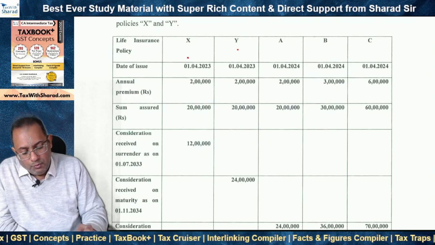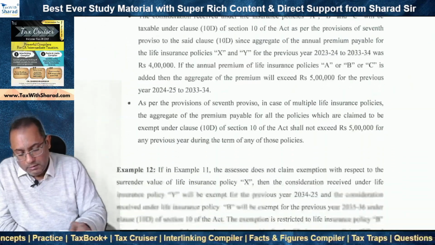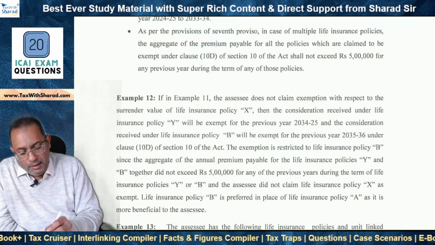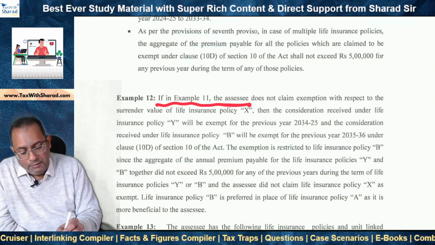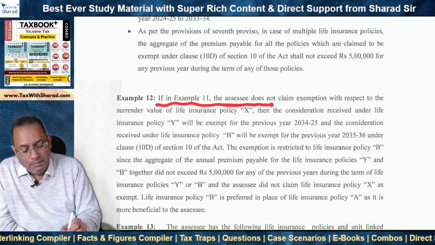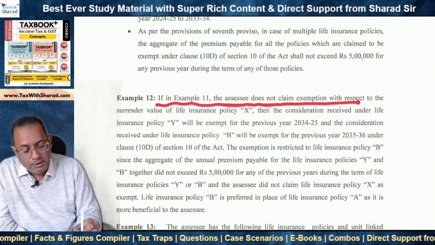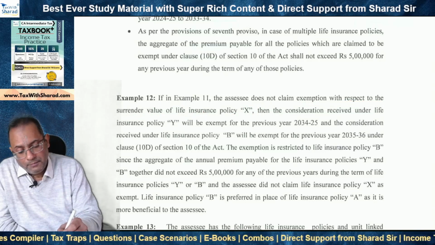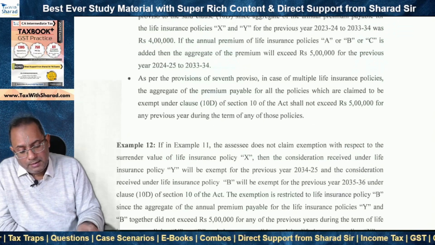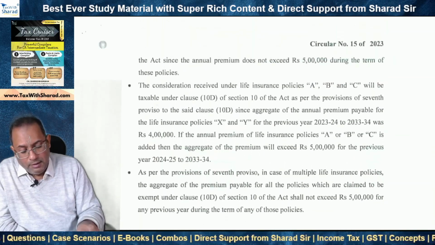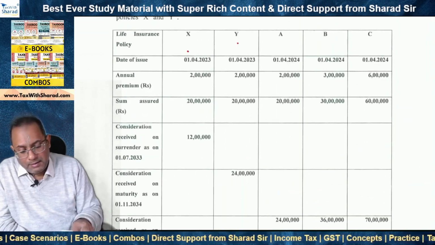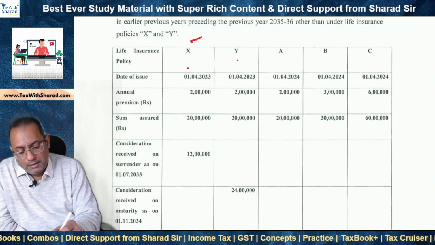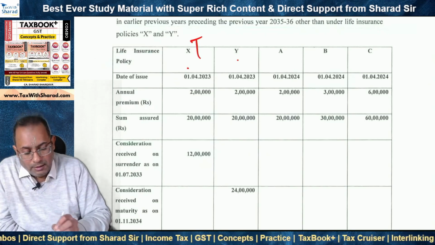Now in alternative 2, which is what is basically example 12. If in example 11, that means the previous example, the SSE does not claim exemption with respect to surrender value of life insurance policy X, then what will happen? That means if the SSE doesn't claim exemption for X, it is taxable, it is not exempt.